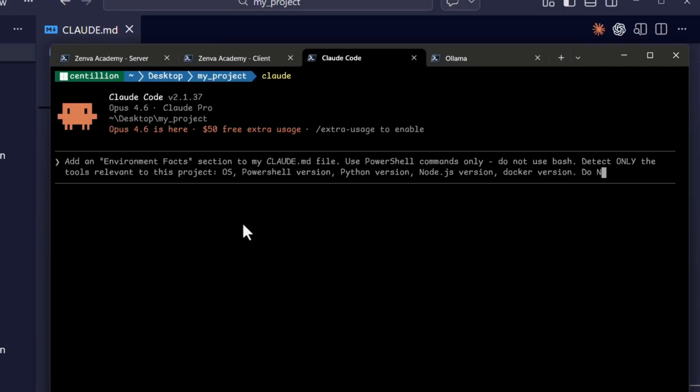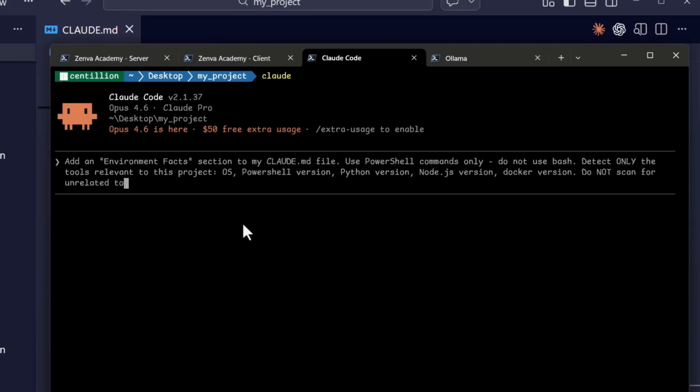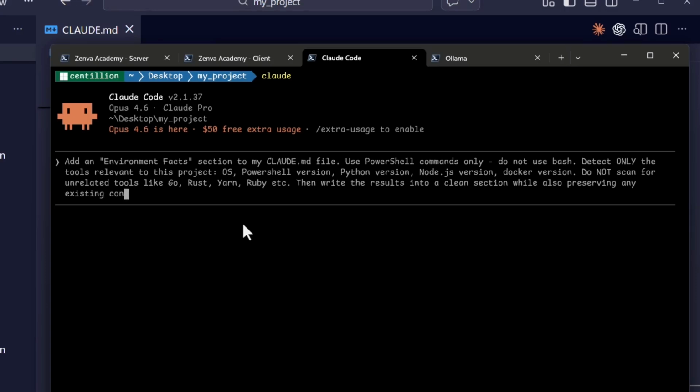And then do not scan for unrelated tools like Go, Rust, Yarn, or Ruby, etc. Then write the results into a clean section while also preserving any existing content in the file.